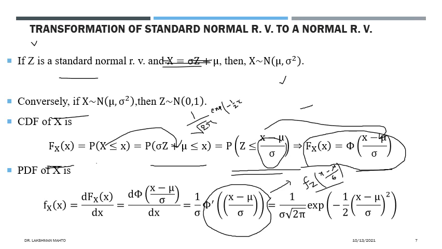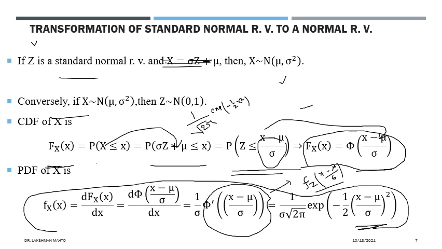We are replacing z with this. That's why this term is coming. The 1 by sigma is coming from the factor 1 by sigma, and the rest of the thing you can see, this one is the PDF of any normal random variable with mean mu and variance sigma square. So you derived it directly from a standard normal random variable.